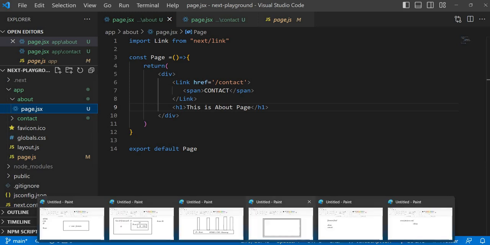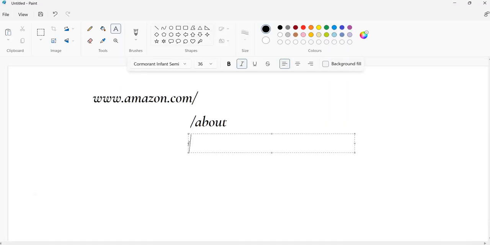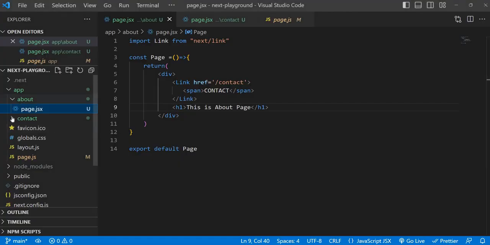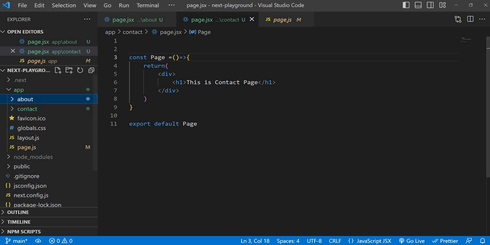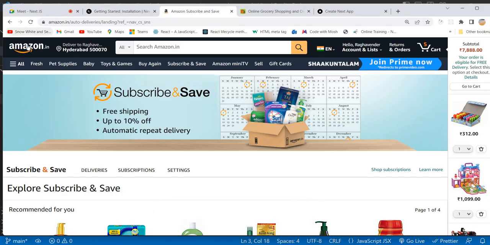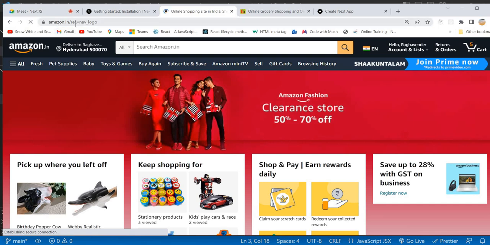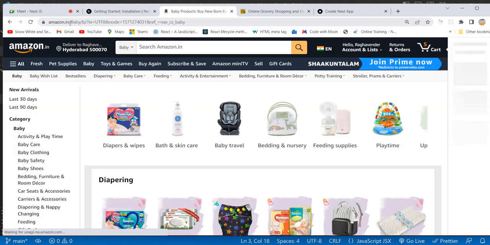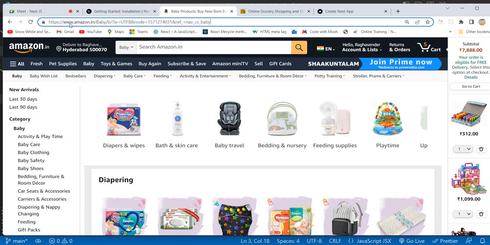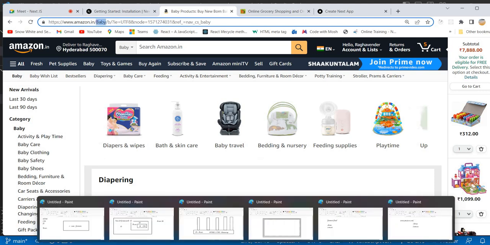And whenever we do forward slash contact, it will go to the contact folder and return its default file. That means amazon.com, so observe carefully. Same here also. If you click on the home page, amazon.com, this is just a reference, not the page. And whenever you click on baby, it is just adding one path, forward slash baby. So this is the same thing.